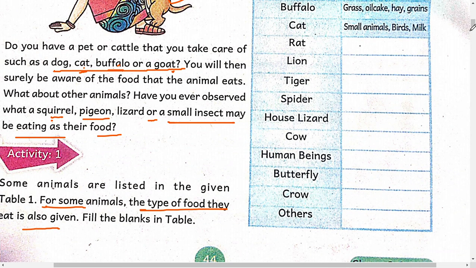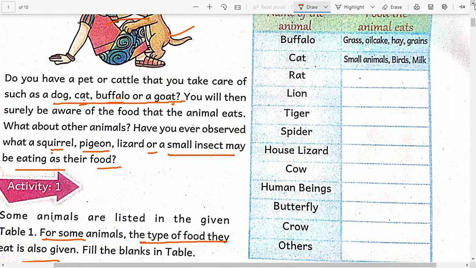The first one, which animal did they give? Buffalo. So what will a buffalo eat? Buffalo will eat grass, oil cake and hay, grains. Hay means dry grass. Then what will a cat eat? Small animals, birds and milk.